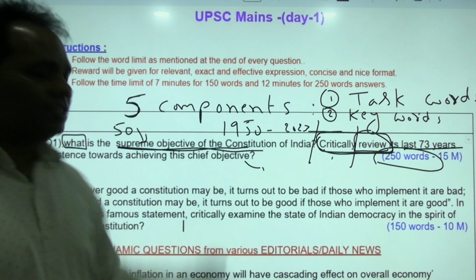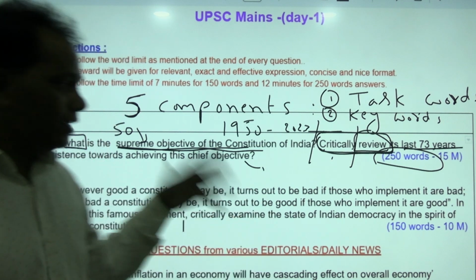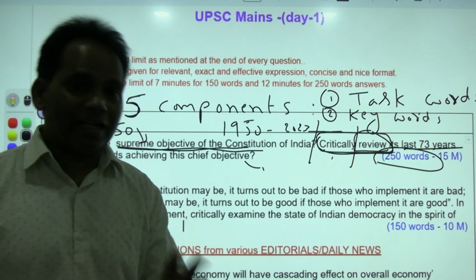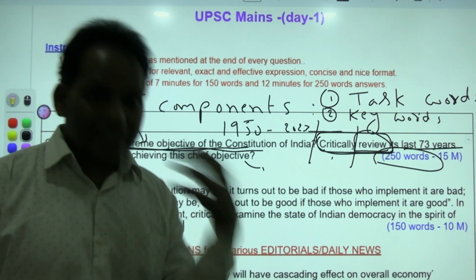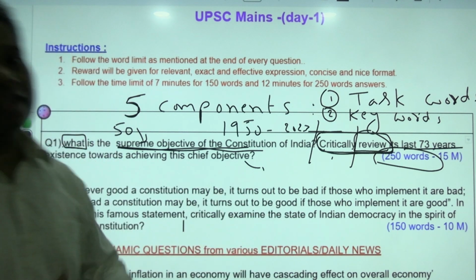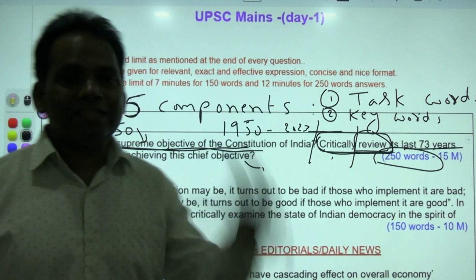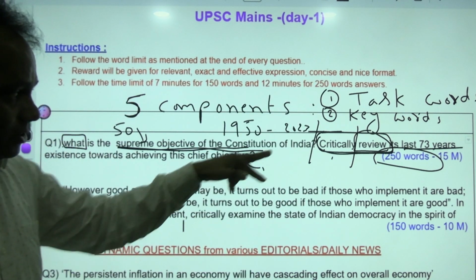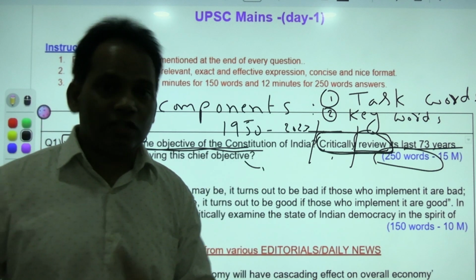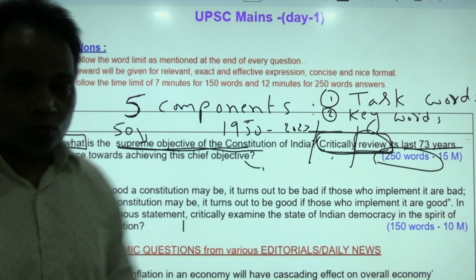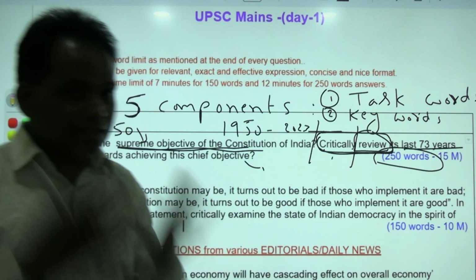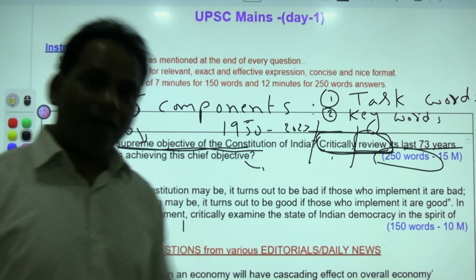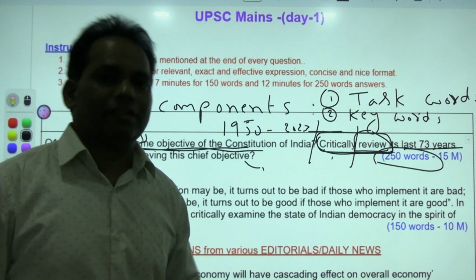In order to achieve this welfare state, the Constitution ensures certain fundamental rights, directive principles of state policy, reservation, etc. Various means are there, and also a good government setup at the national and central level. Article 40 of the Constitution also ensures panchayat, local governance, to achieve political inclusiveness. Unless we have political inclusiveness, we can't ensure social justice. If we have these two things, we can achieve all inclusiveness.